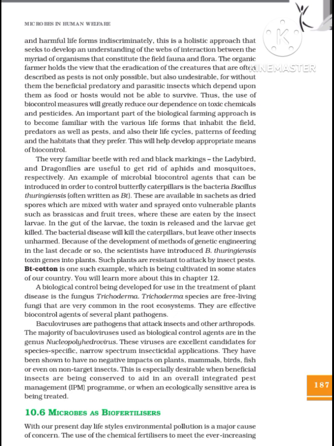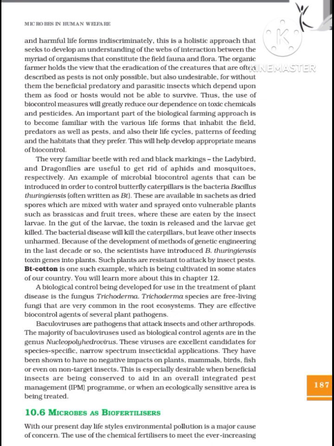the bacteria Bacillus thuringiensis, often written as Bt. These are available in sachets as dried spores which are mixed with water and sprayed onto vulnerable plants such as brassicas and fruit trees, where these are eaten by the insect larvae. In the gut of the larvae, the toxin is released and the larvae get killed. The bacterial disease will kill the caterpillars, but leave other insects unharmed.